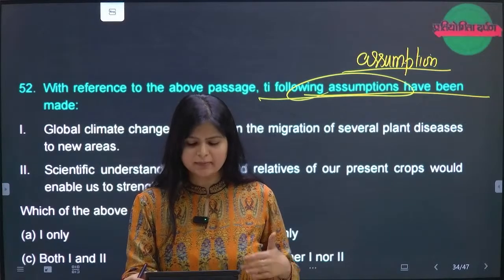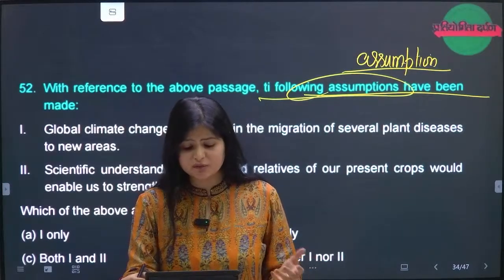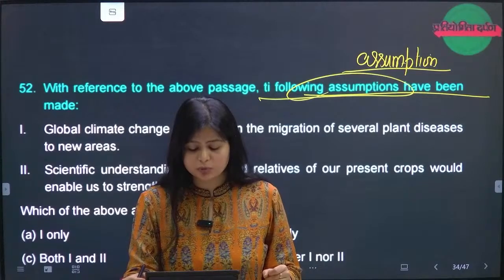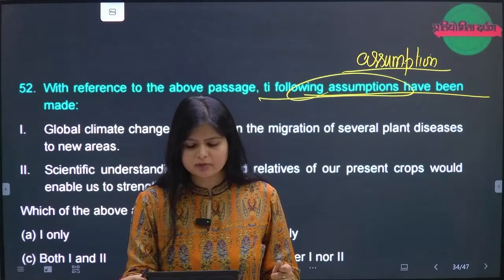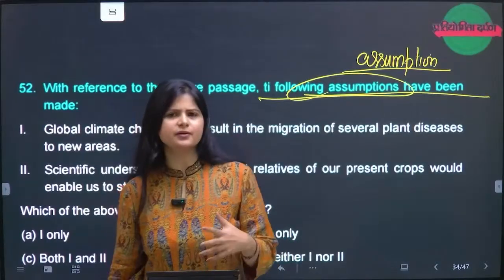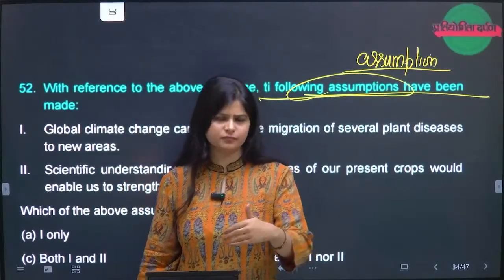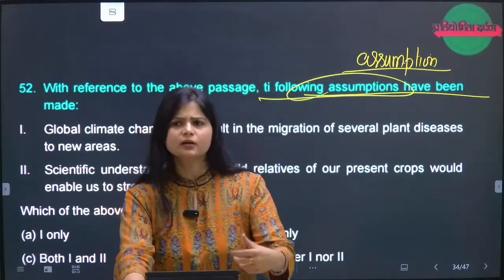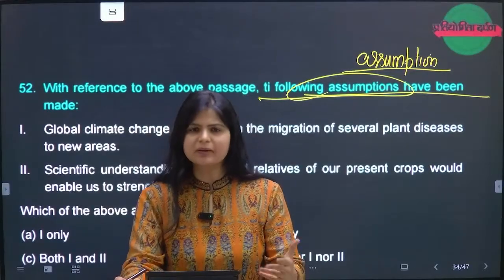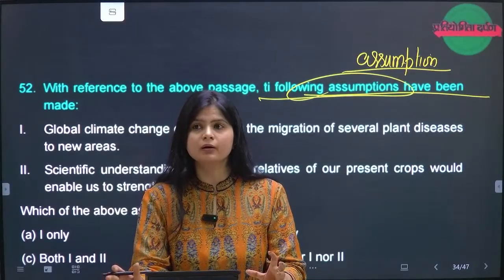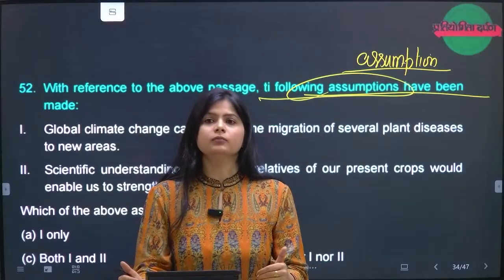But the global climatic change can result in the migration of several plant diseases to new areas. Yes, this could be the option because indirectly what it is trying to say is that if climatic changes come, then what will happen? There can be the spread of the plant diseases that they won't be able to fight with.